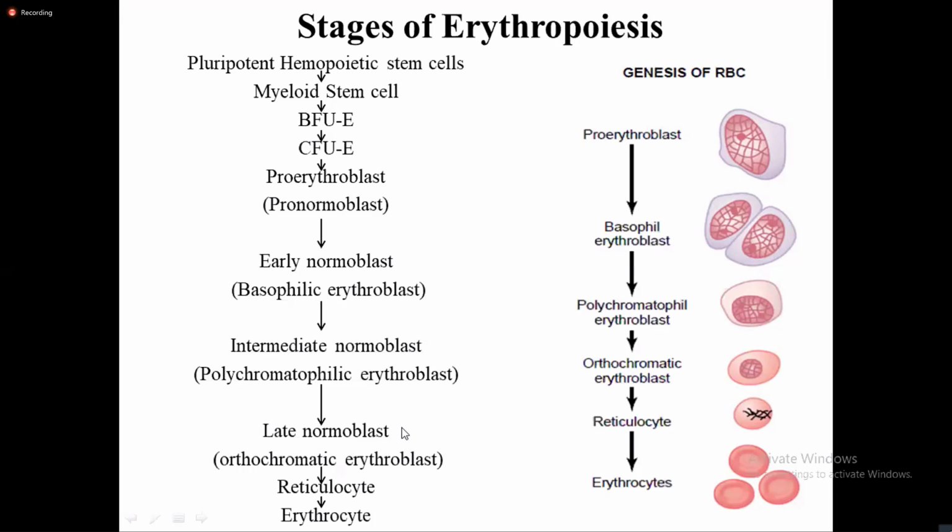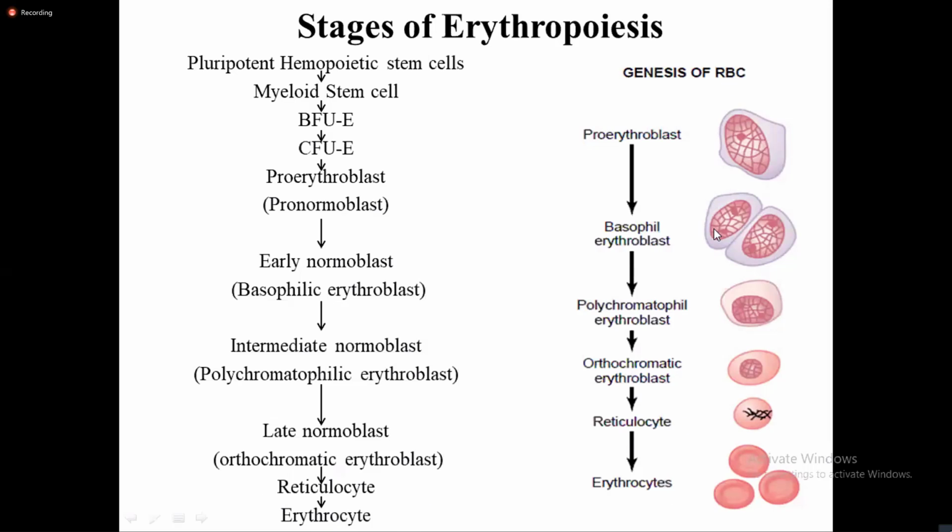Then they divide into late normoblast cell. The late normoblast cell is also known as orthochromatic erythroblast cell. Then they develop into reticulocyte. The reticulocytes in turn mature into erythrocytes.